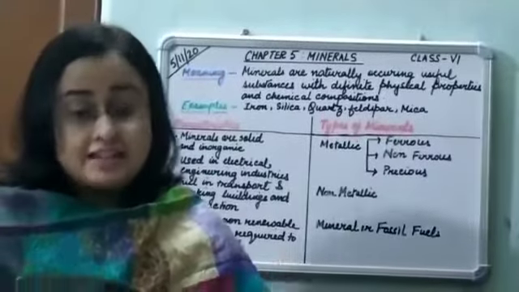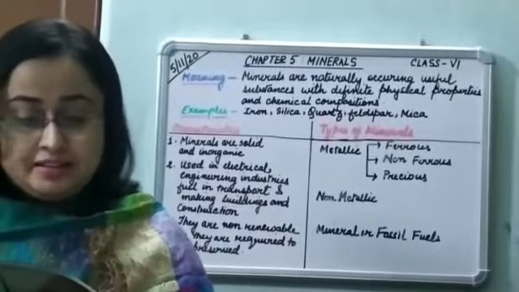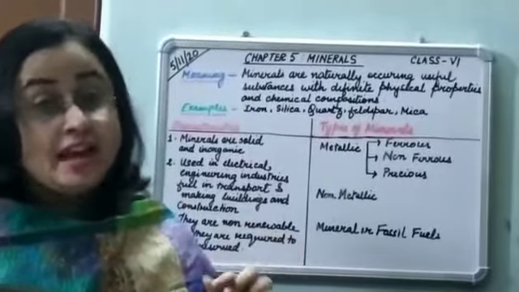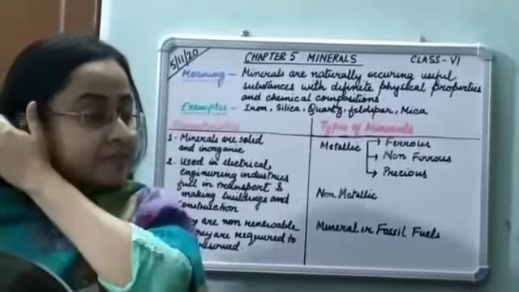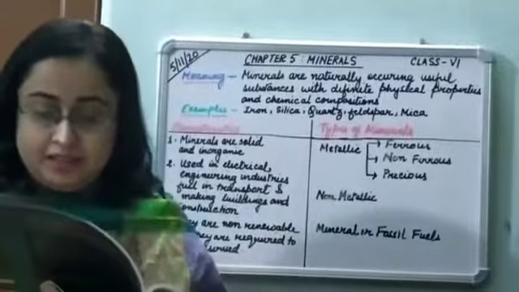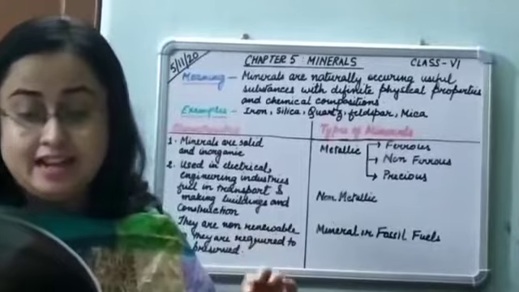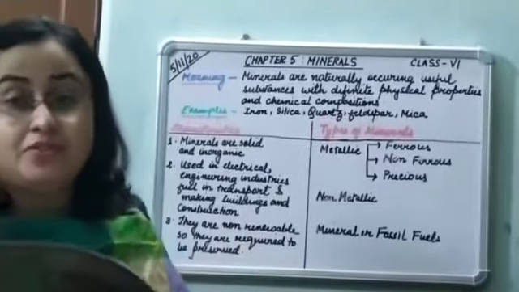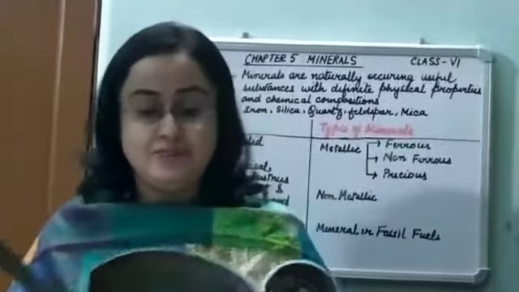The second category of metallic mineral is non-ferrous mineral. These minerals do not have iron content and they do not have magnetic properties also. Example, copper and bauxite. The third category under metallic mineral is precious minerals. They are rare and mostly ductile with high luster. They are very precious. They have high economic value. Example, we can give gold and silver.